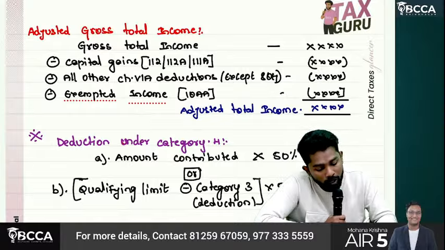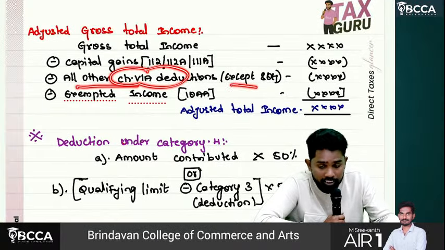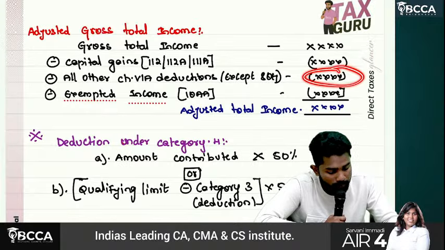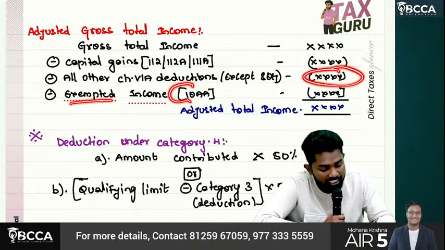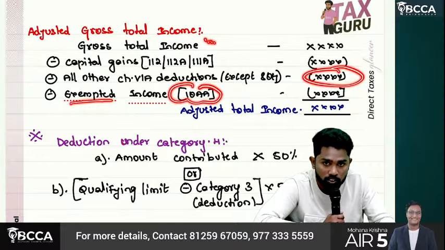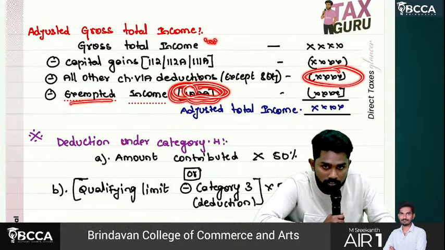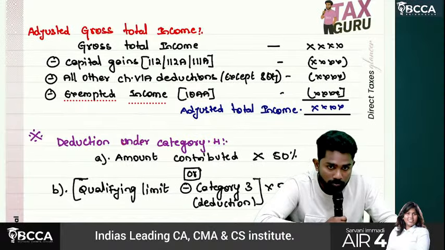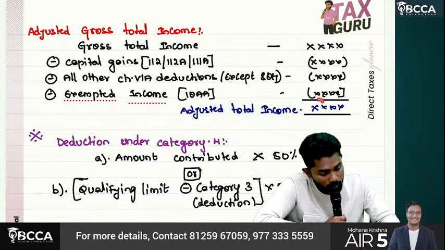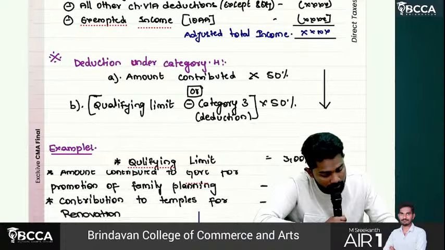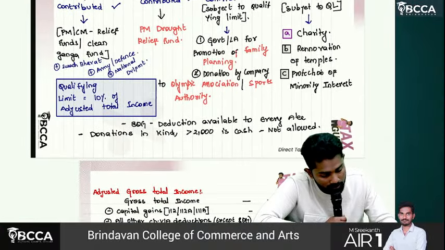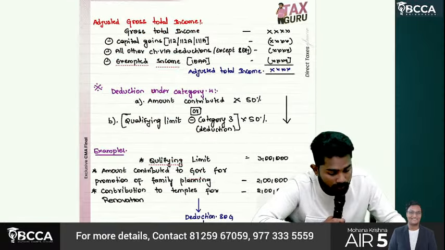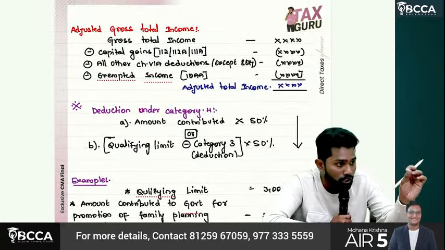Then all the other deductions except 80G, 80C, 80DE, all the other deductions also you subtract. If any exempted income like 10AA is included in gross total income, that also subtract. Then you will get adjusted total income. Now, what is qualifying limit, sir? This adjusted total income into 10%. Qualifying limit equals 10% of adjusted total income. Okay, so you got qualifying limit also.